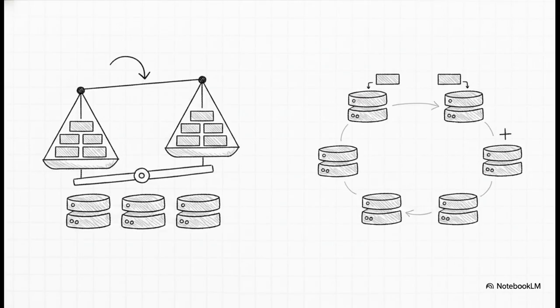But when we split data into smaller partitions, we face 2 huge challenges. First, we have to distribute the data evenly, so no single server gets totally overloaded. Second, and this is the tricky part, we need to minimize data movement when servers are added to scale up or removed because they crashed.